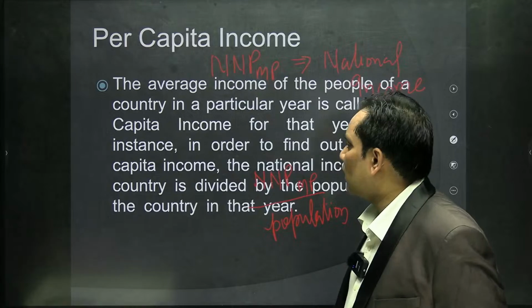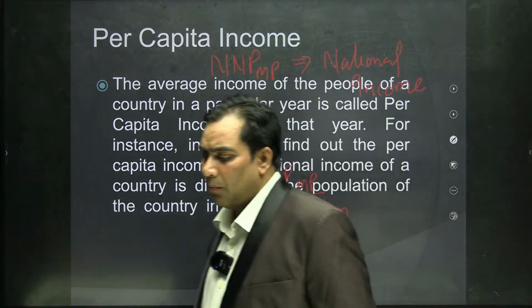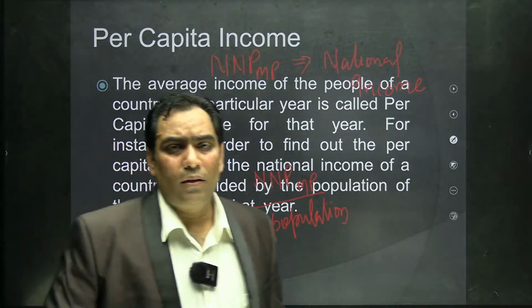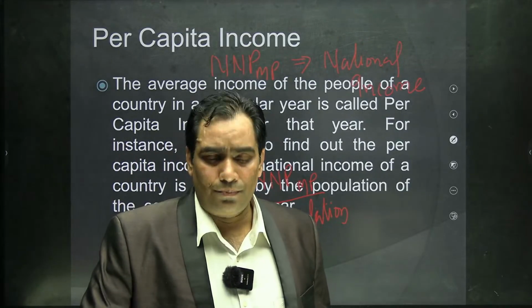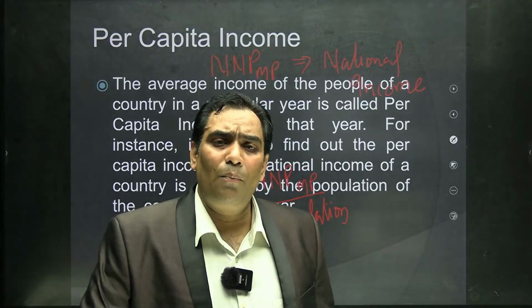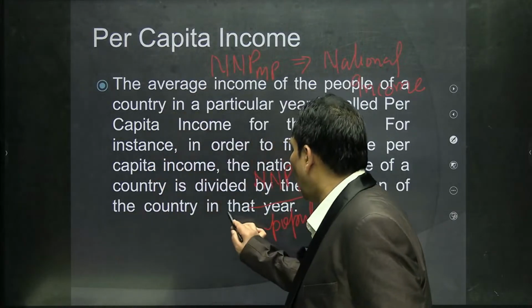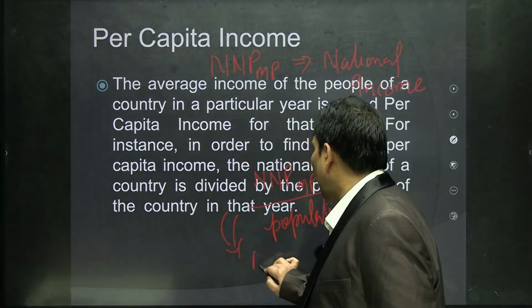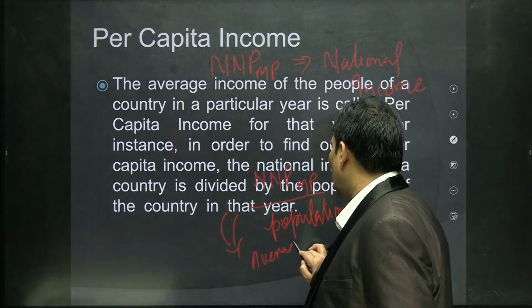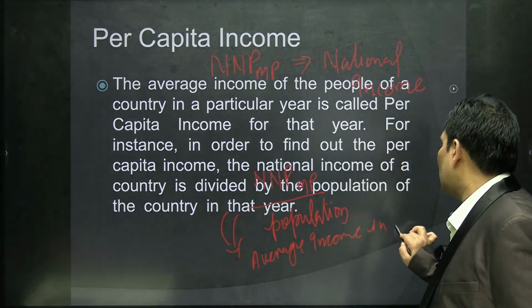So, this is nothing but per capita income. In order to calculate the per capita income, we have to divide the net national product by the population, and this is known to be the average income in the nation.